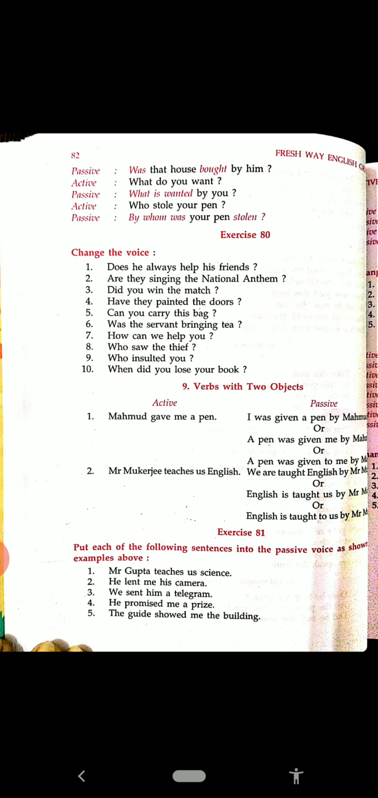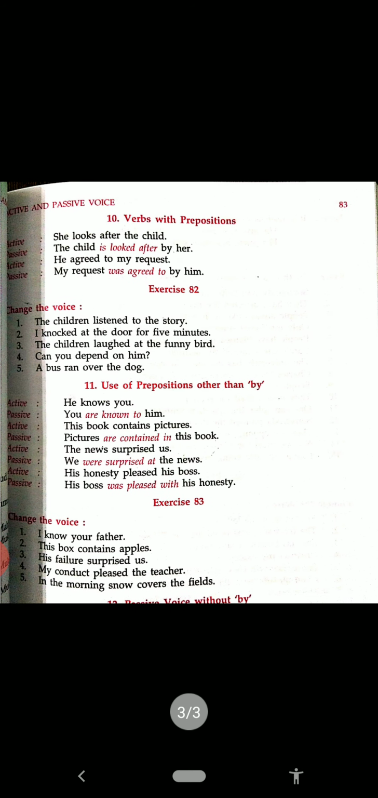Now see the next. They are typical sentences. Verbs with prepositions. Some verbs are followed by the general prepositions and they are kept together. She looks after the child. Looks after. The child is looked after by her. He agreed to my request. My request was agreed to by him. Means looks and after will be together and agreed and to.